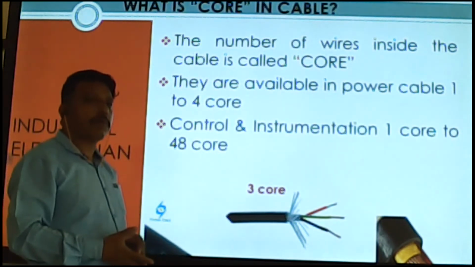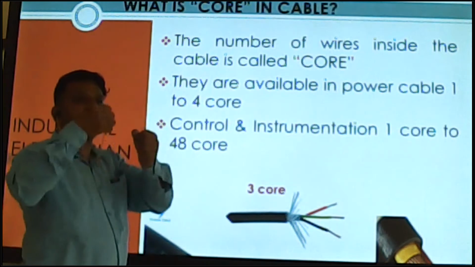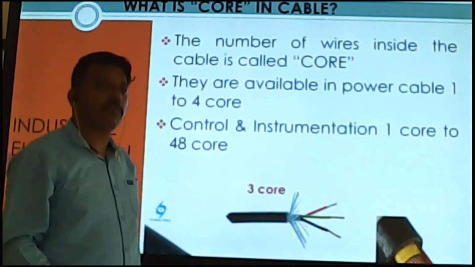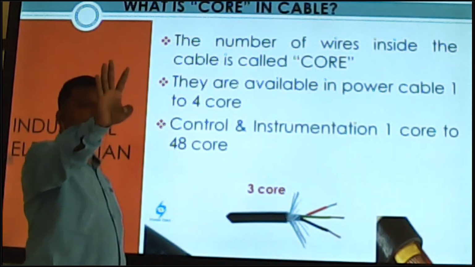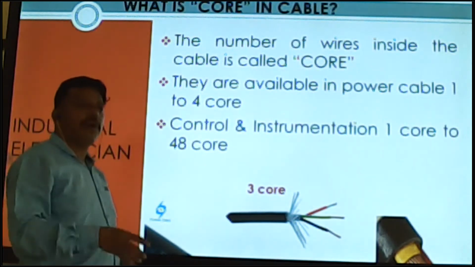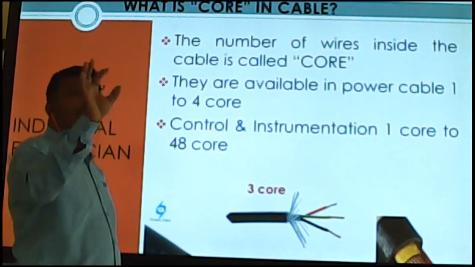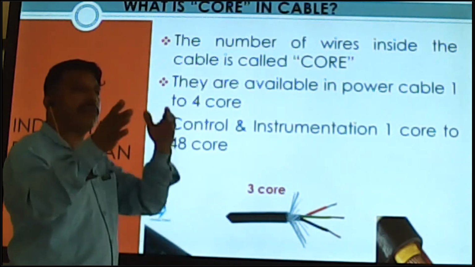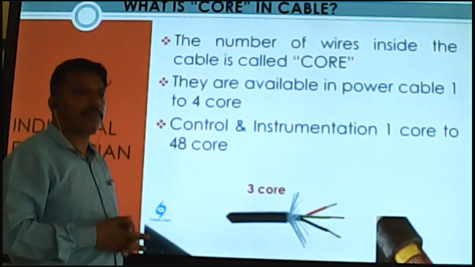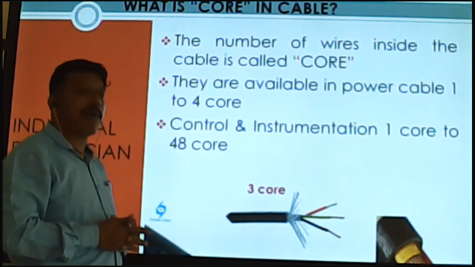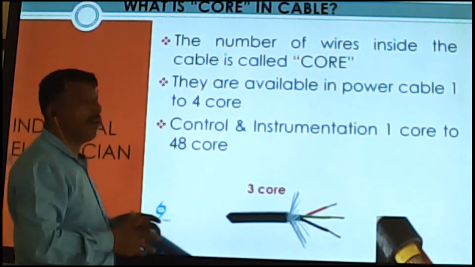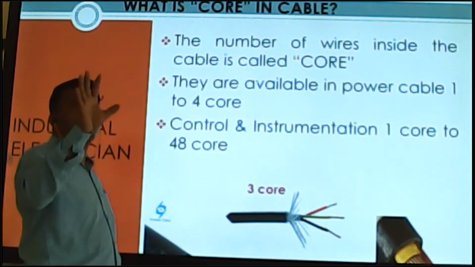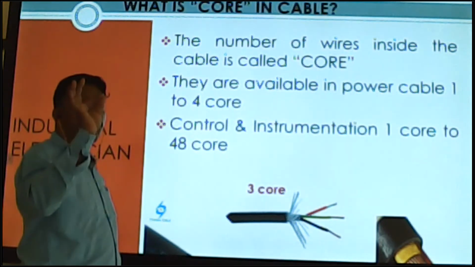At panel board termination time, we need 4 core cable for 3 phase with neutral. So that type of cable comes as 4 core. Only 3 core can be used in a motor. For magnetic field type motors, we can use 3 core wires or 3 core cable in a 3 phase motor.